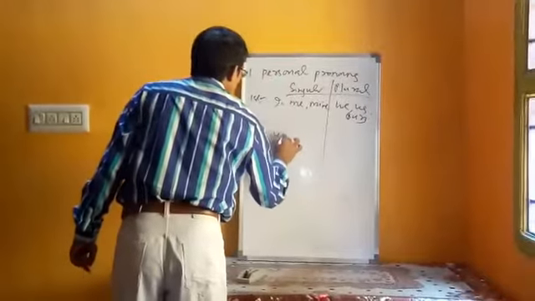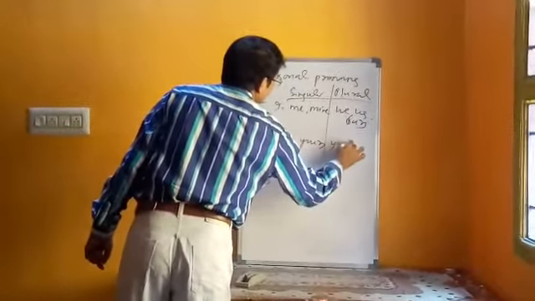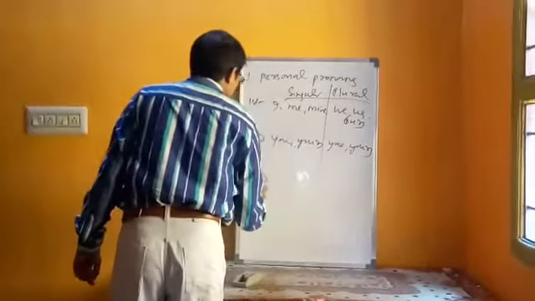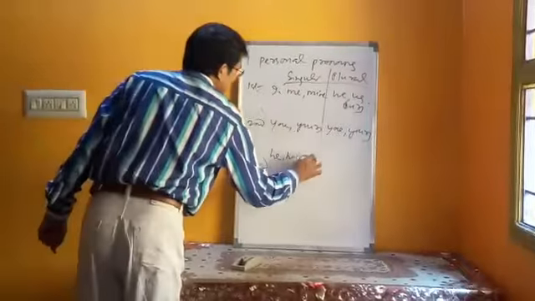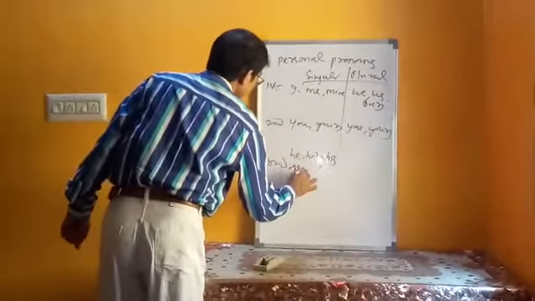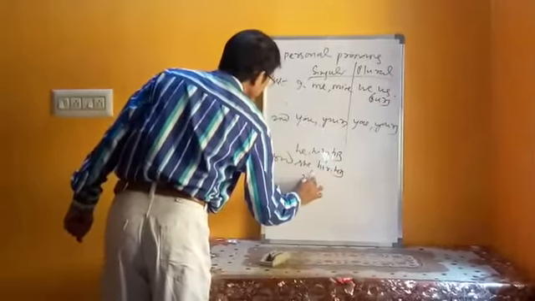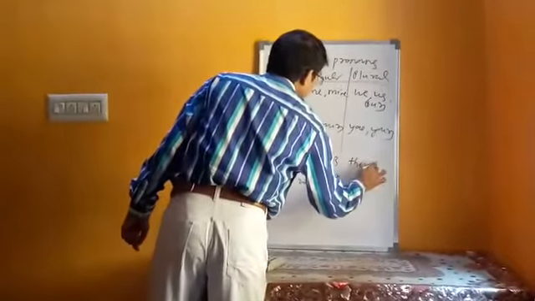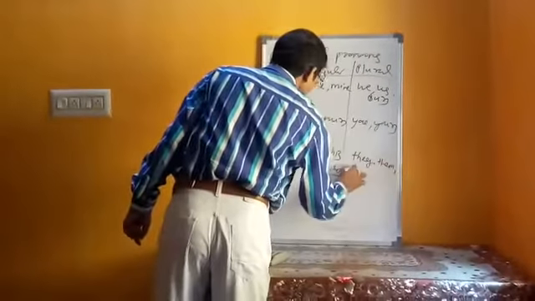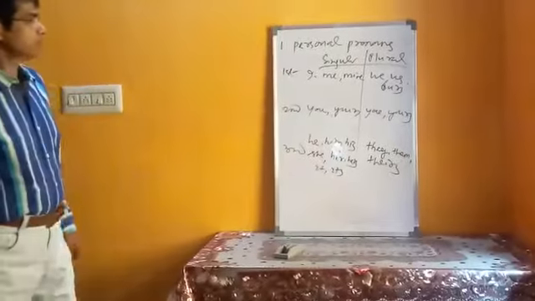Second person singular number is you, yours. Plural is also the same, you, yours. Third person singular number is he, him, his. She, her, hers. It, its. And plural number is they, them, theirs. So these are all personal pronouns.